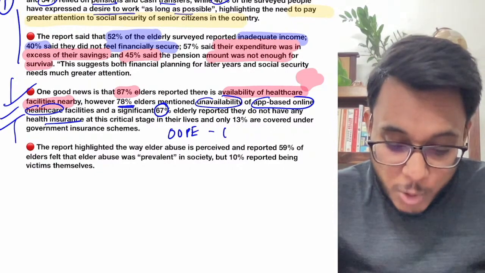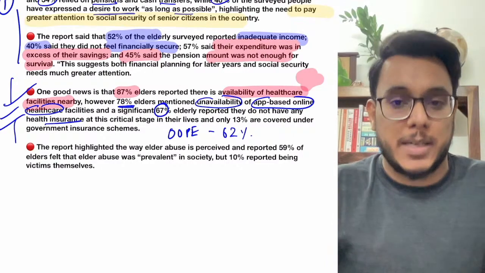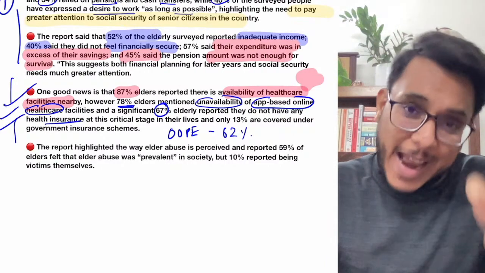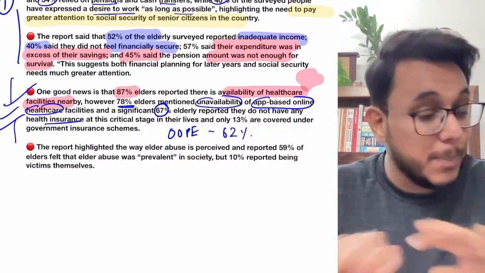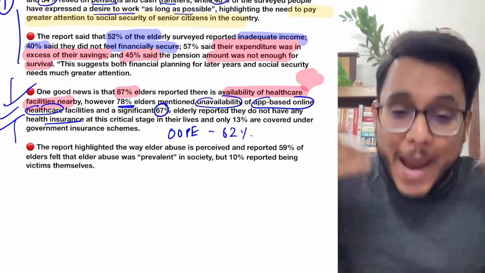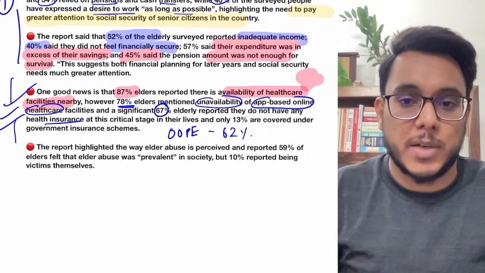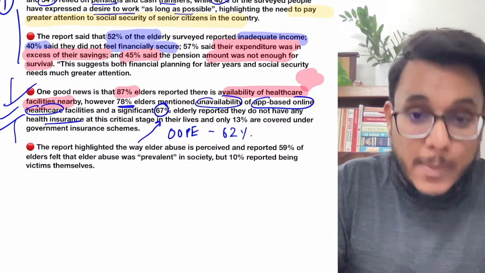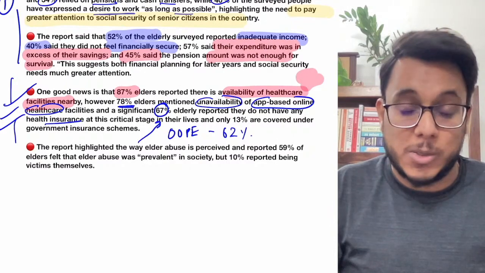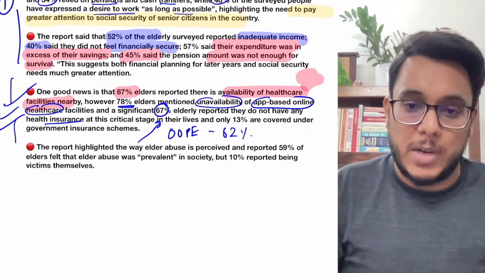In India, out of pocket expenditure is 62%. It means 62% of the entire expenditure on health was spent by people who did not have money for it. Elderly people could have used health insurance, but they don't have it. 67% of elderly people say they don't have any health insurance. So actually they are very much vulnerable.